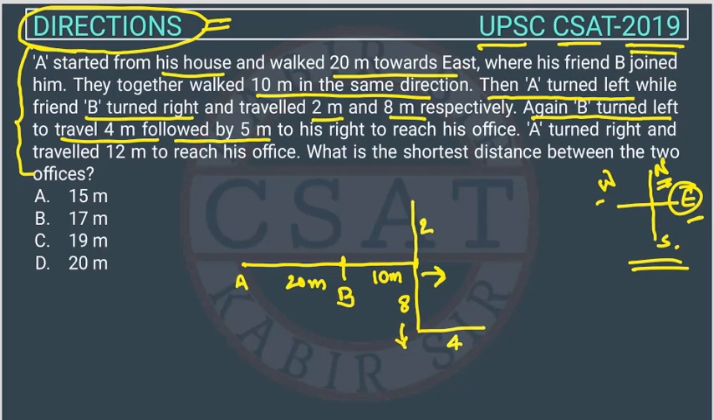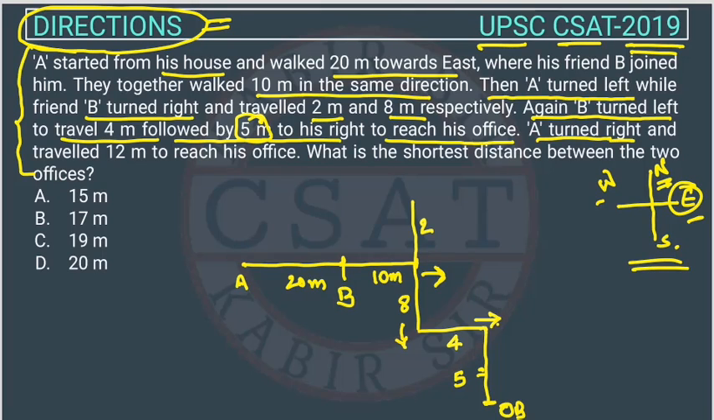Followed by 5 meter on his right. So after moving 4 meters, he is taking a turn on the right. So he is facing east. So he is taking a turn on the right. So it means he is moving on this side, right? And how many meters? 5 meter. So this is 5, to reach his office. So this is the office of B, right? So this is the office of B.